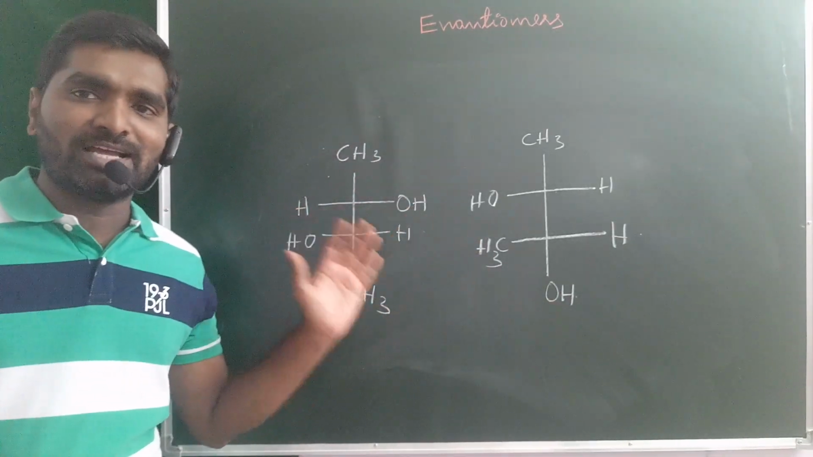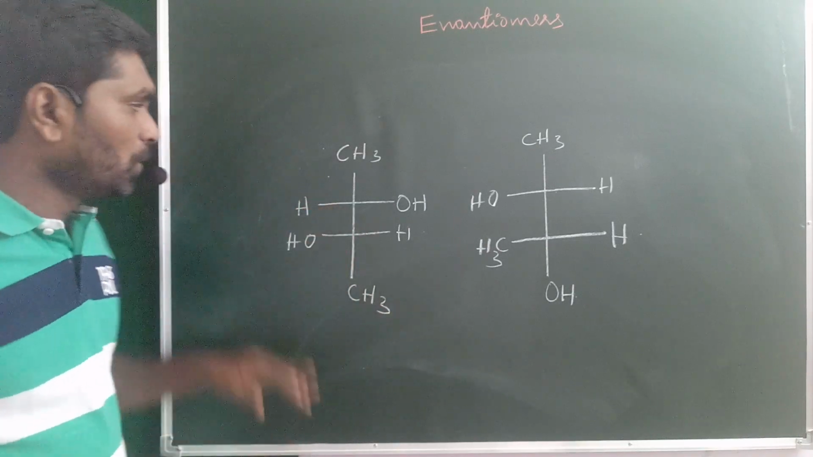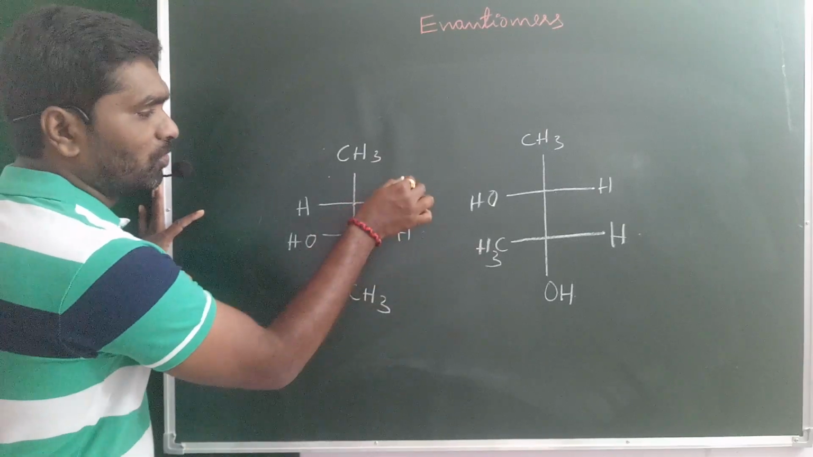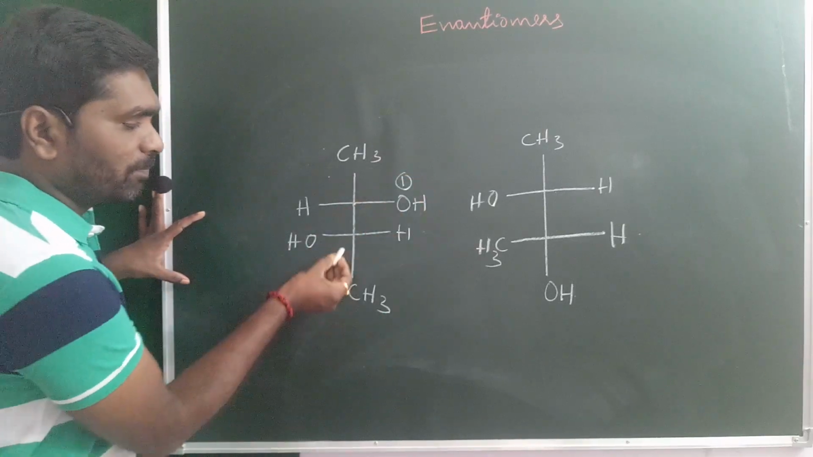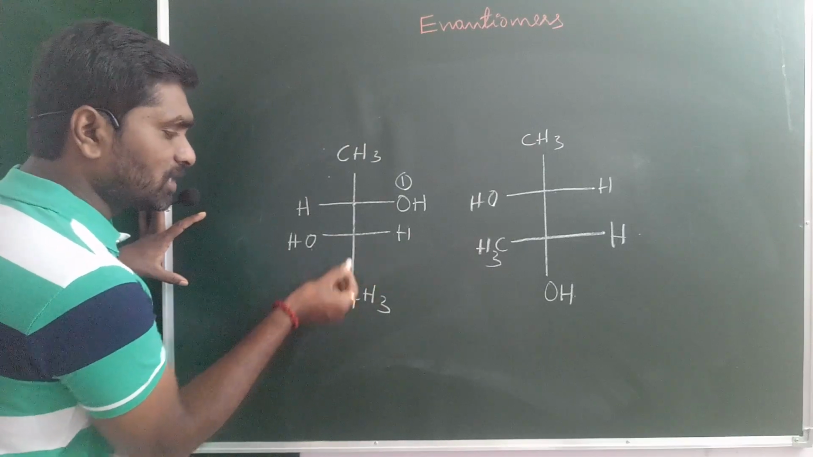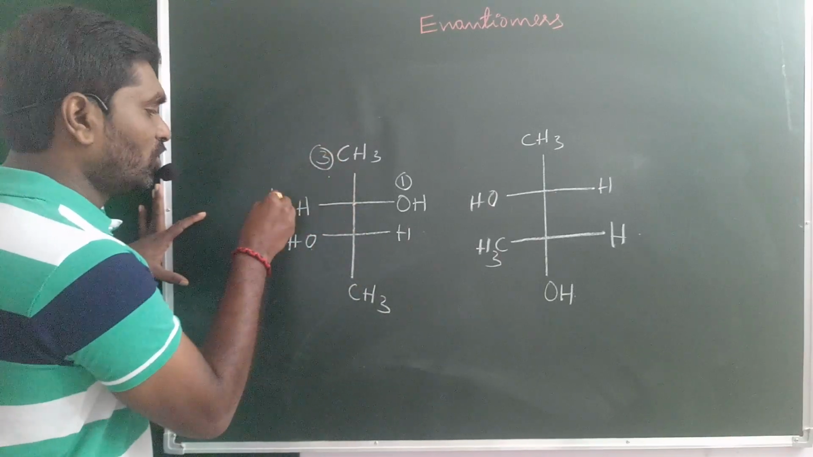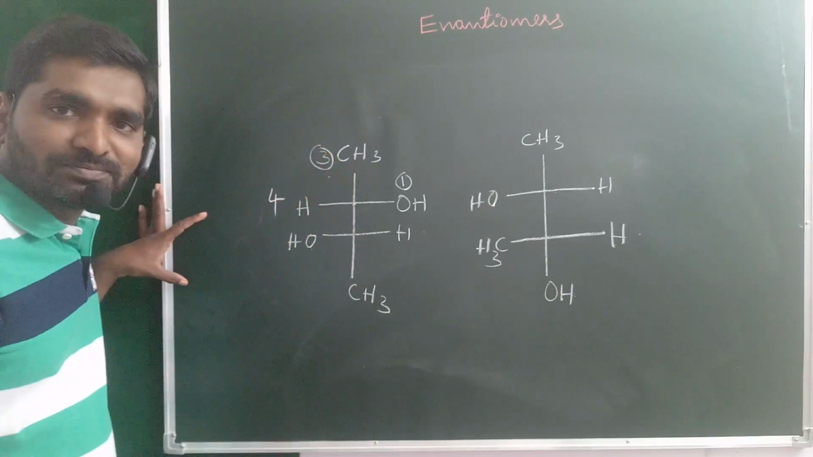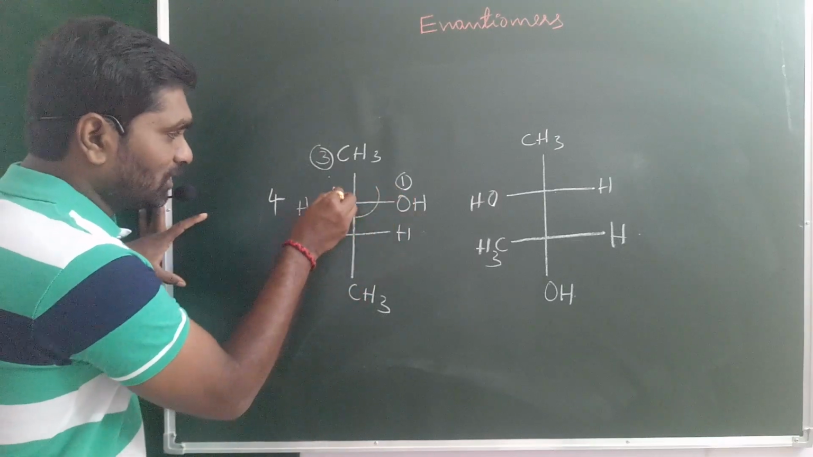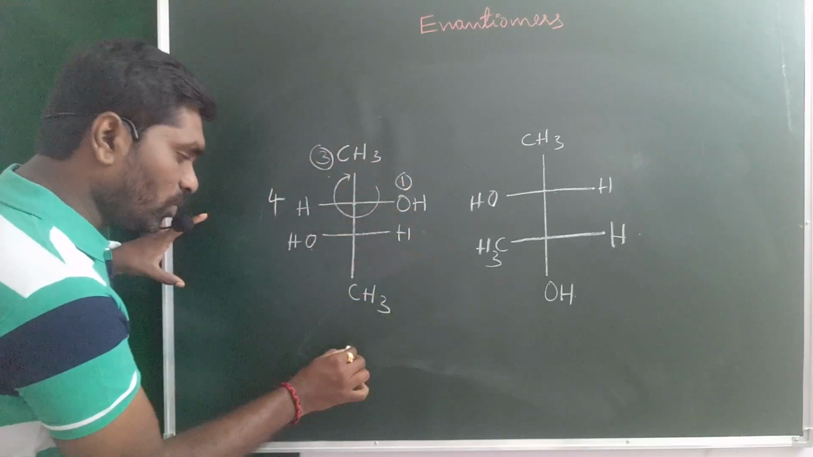Again, the same concept. First you should find the RS configuration. Look at this one. This may be the chiral center. Oxygen goes to the first priority. The second priority goes to this carbon. Why? Because this carbon is bonded with oxygen, hydrogen and carbon. Third priority, and the fourth priority goes to the hydrogen. Okay. 1, 2, 3. It rotates in the clockwise direction.